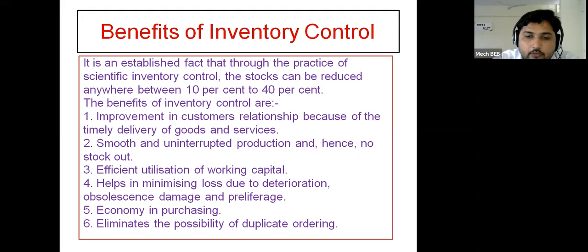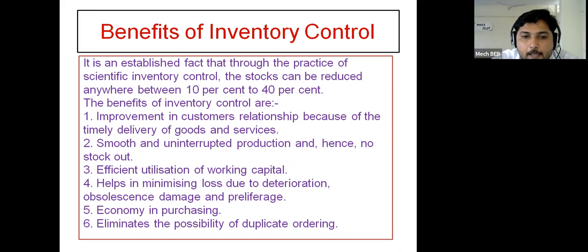Second one, smooth and uninterrupted production, and hence no stock out. Then third one is efficient utilization of working capital.